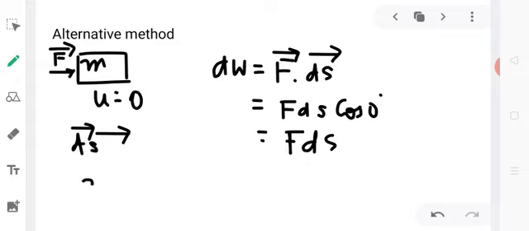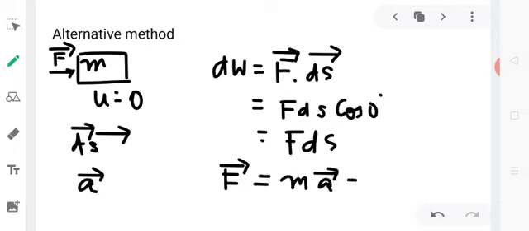If acceleration a is produced by the force, then we can write F equal to m into a, which is further equal to m dv by dt.